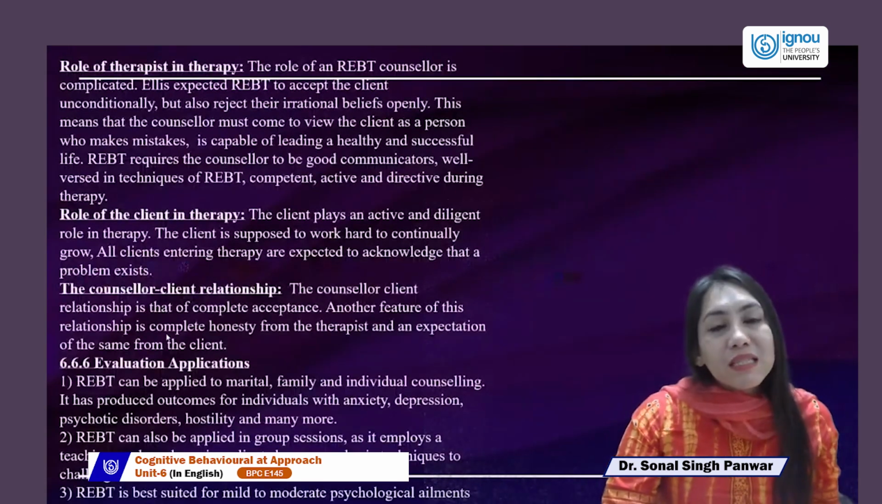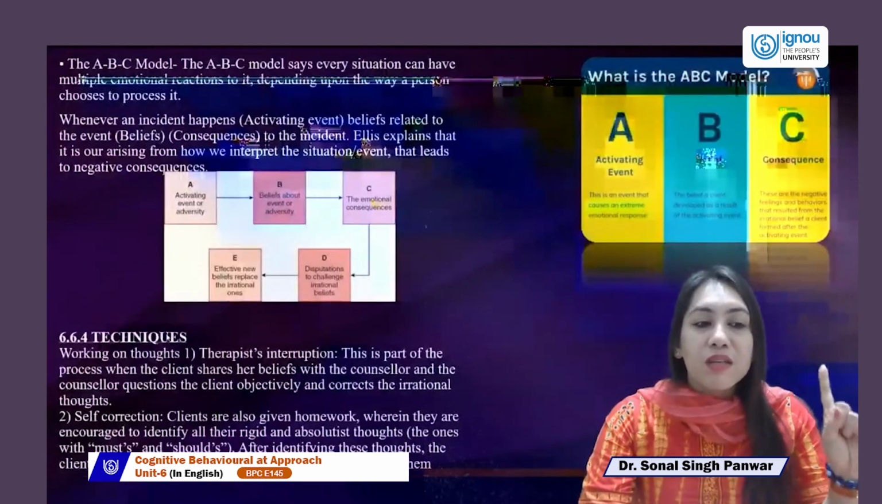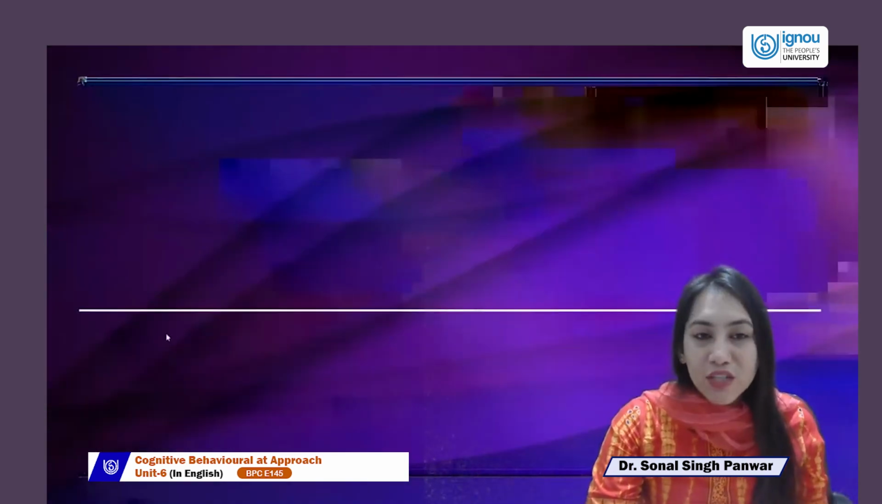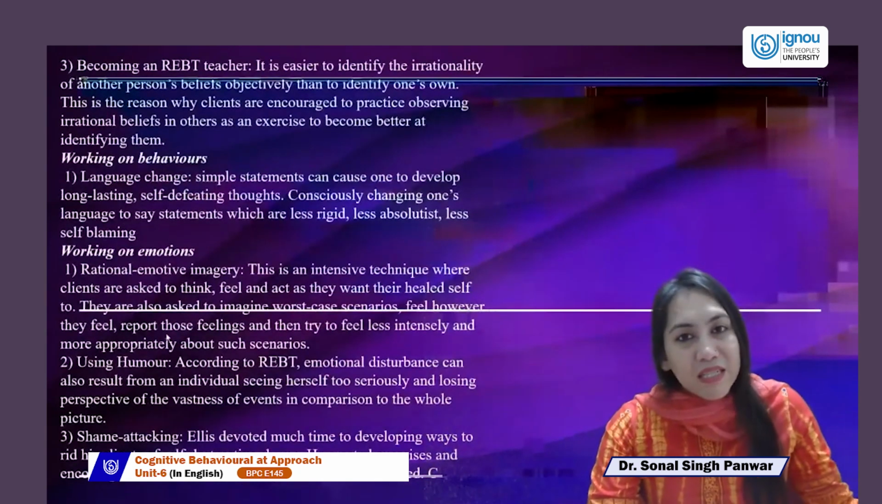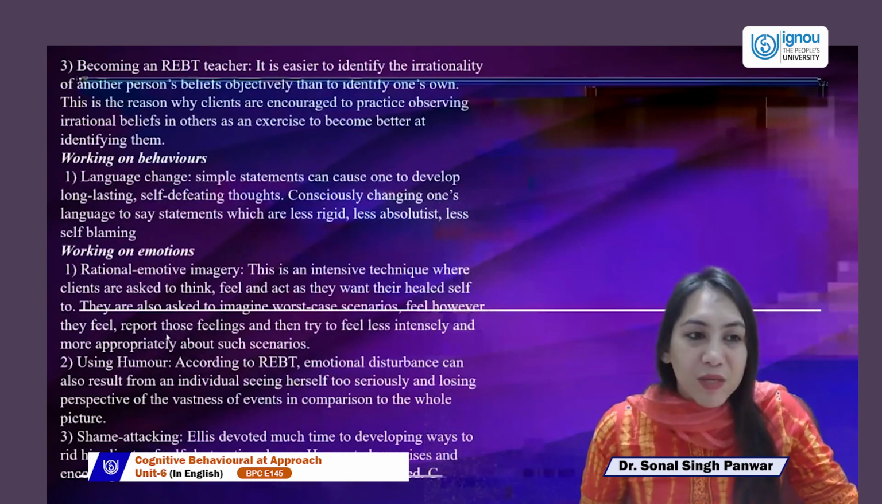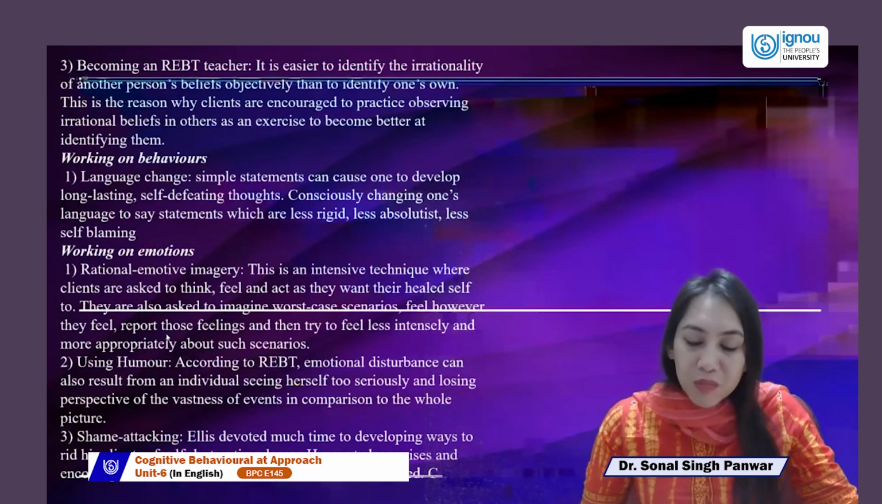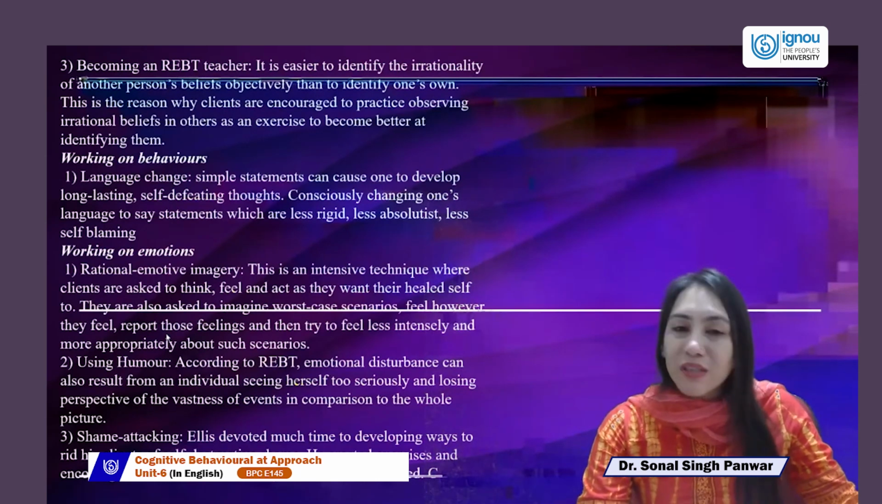Then let's come to understanding after the techniques that we finished. We go back to this again. It was working on the thoughts, self-correction, which talked about A, B, C, D, E, becoming an REBT teacher, which we insist the client to be, working on the behaviors, working on the emotions, and that finishes with all the techniques.